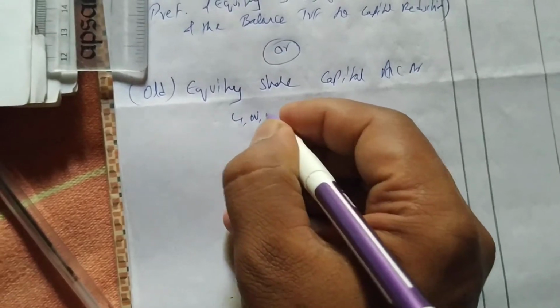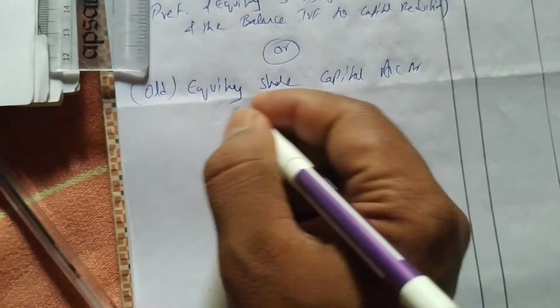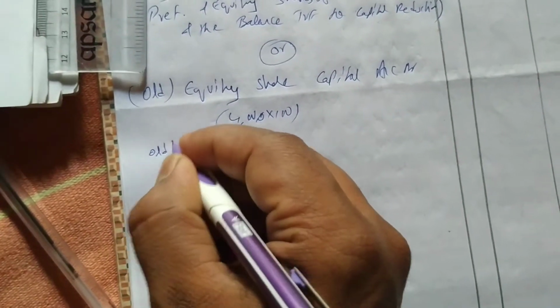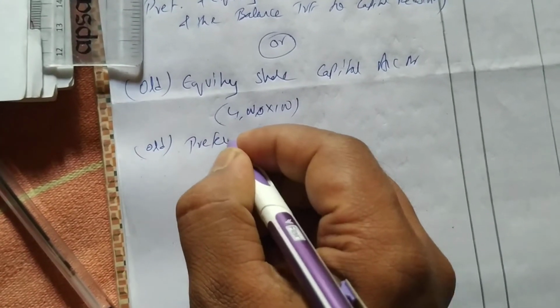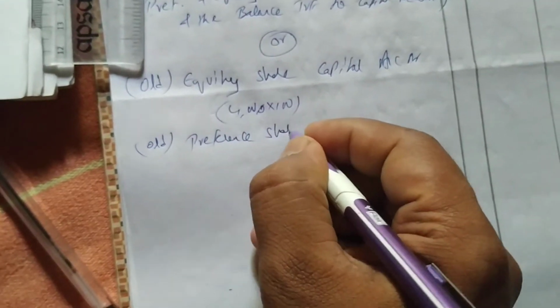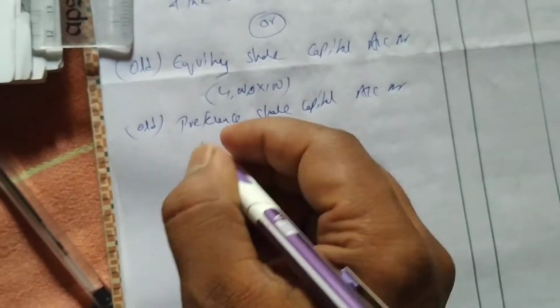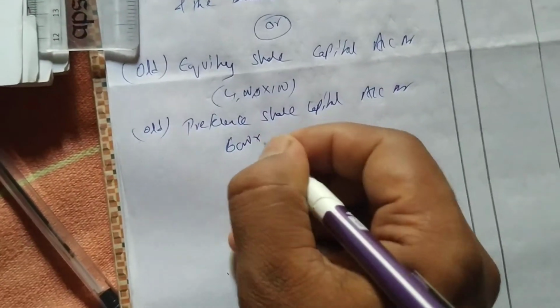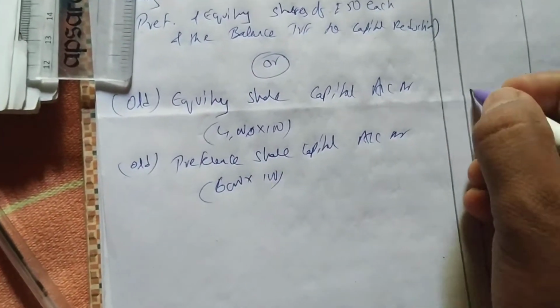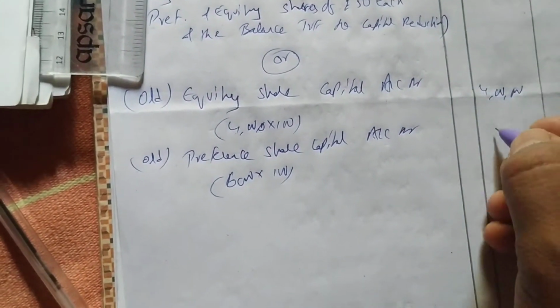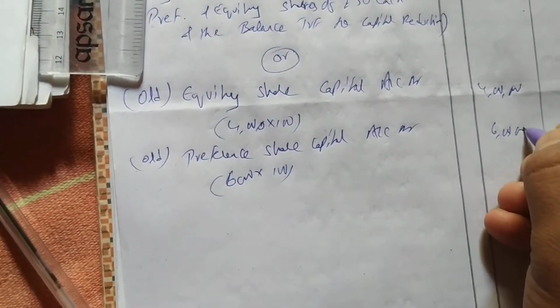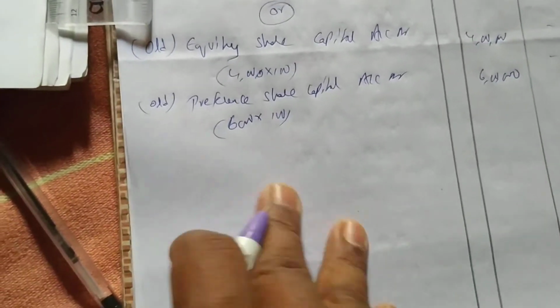What is there in the balance sheet? That you write, 4,000 into 100. Old preference share capital account debit, 6,000 into 100. So this is 4 lakhs and this is 6 lakhs. Okay, then you can write like this.